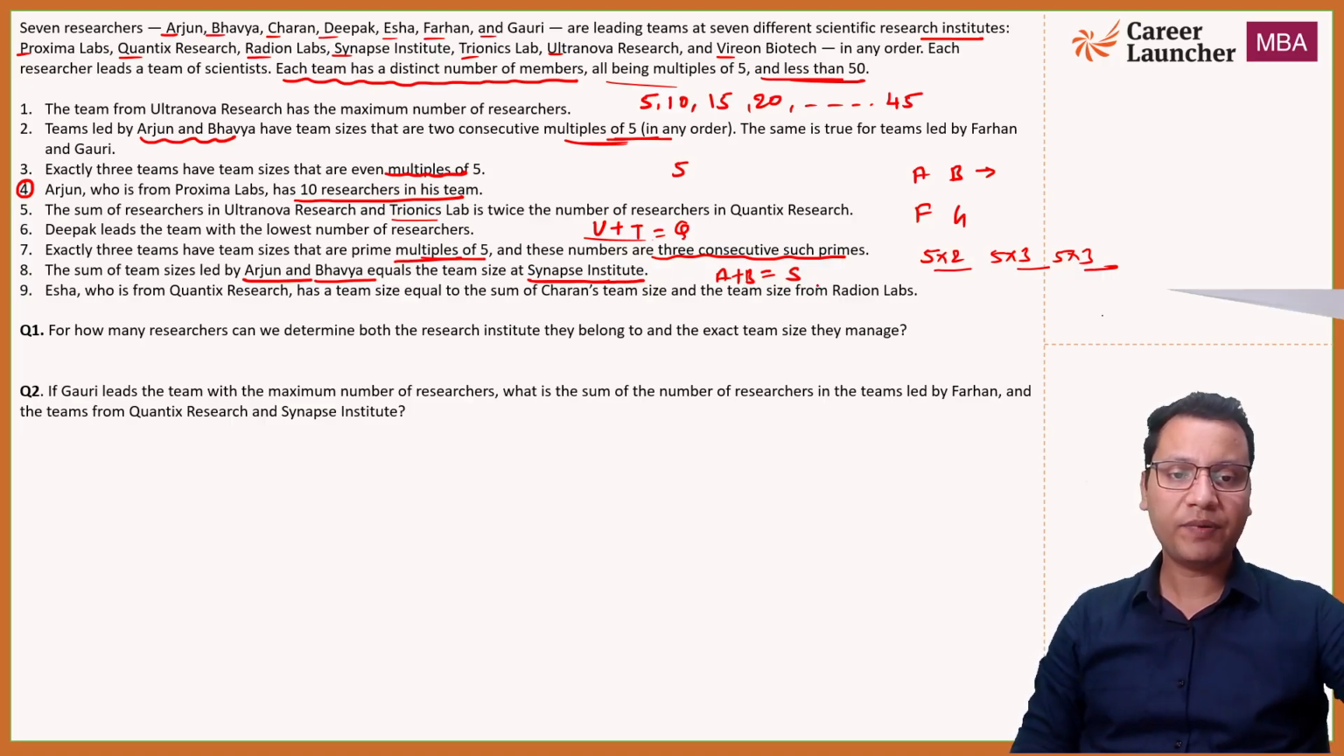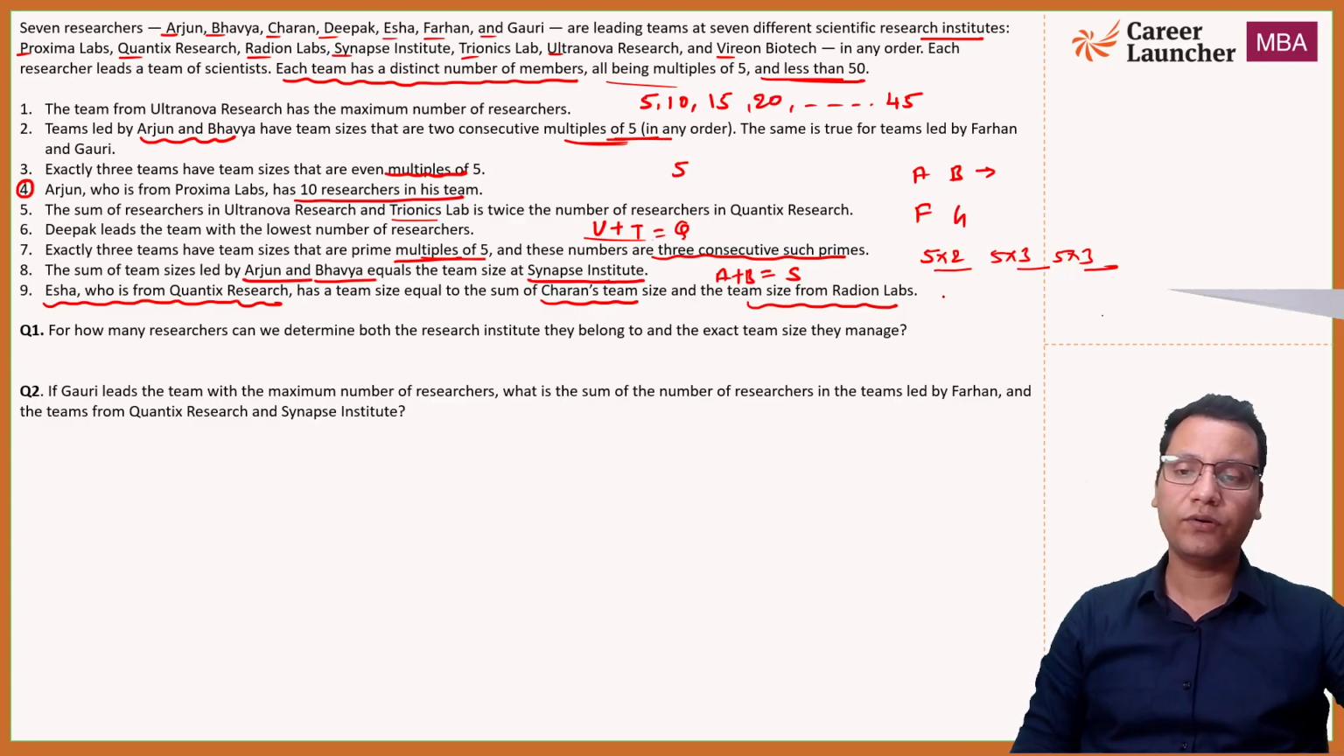Synapse Institute, that is A plus B equals S, right? And the ninth statement is Isha, who is from... again, here we get direct data which we can directly put in our table. Isha, who is from Quantix Research, has the team size equal to the sum of Charan's team size (Charan is a researcher) and the team size from Radion Labs, which is an institute. Okay, so this is how this was all about the set.